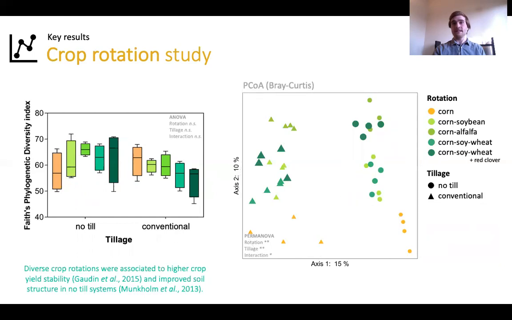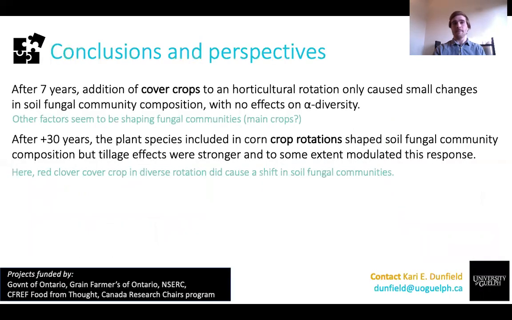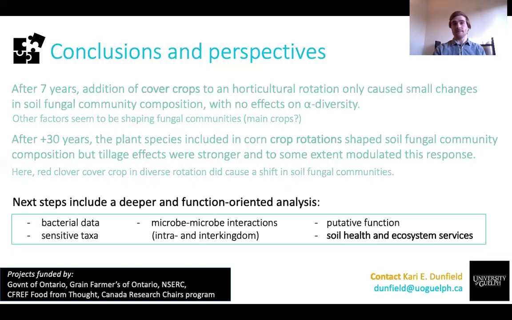In both cases, the number of species in the rotation seems to be less determinant than the types of crop species included. Our results showed that 7 years of cover crops in horticultural crops did not have a strong influence on soil fungal communities. On the other hand, over 30 years of crop rotation practices shaped soil fungal communities, but not more strongly than tillage practices.